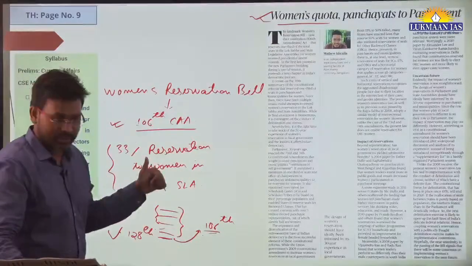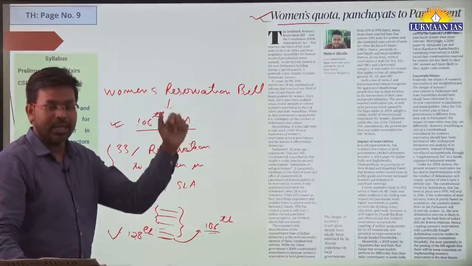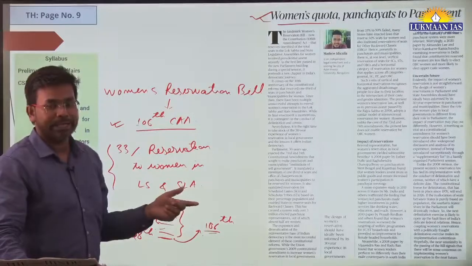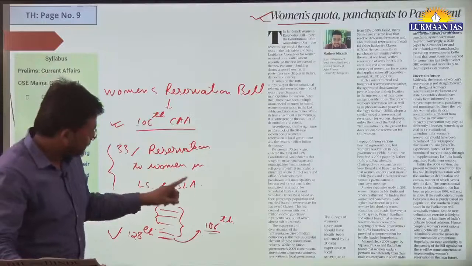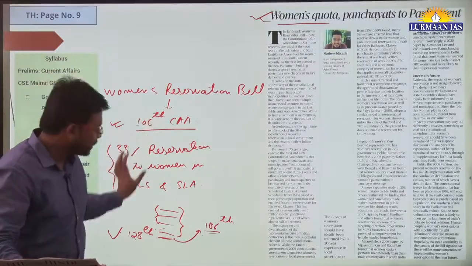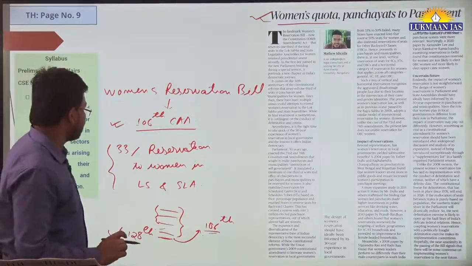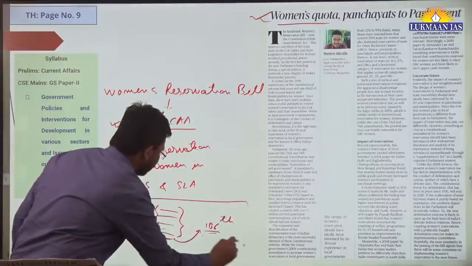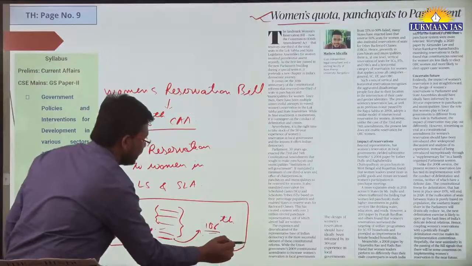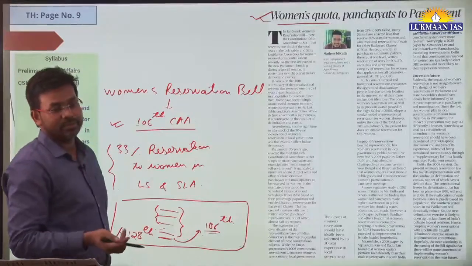The one that is passed from both the houses of the Parliament, and also which is assented by the President of India. So the President of India has also given her assent. That's why it became 106th Constitutional Amendment Act. So this is the basic difference. Okay. When it is introduced, it becomes a bill. When it is passed, it becomes an act.